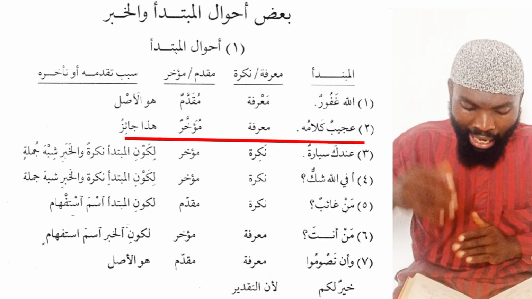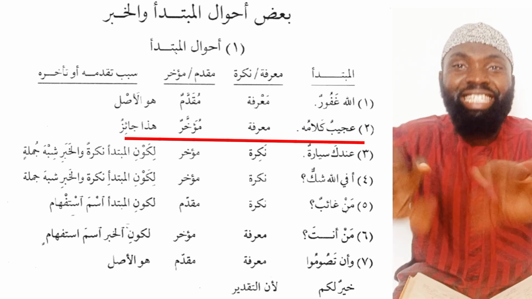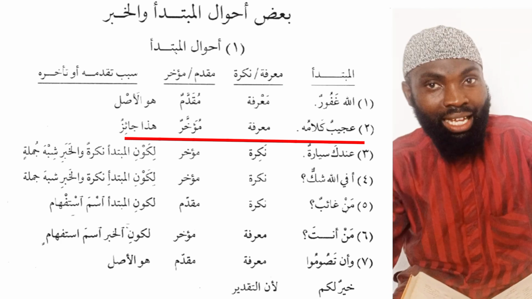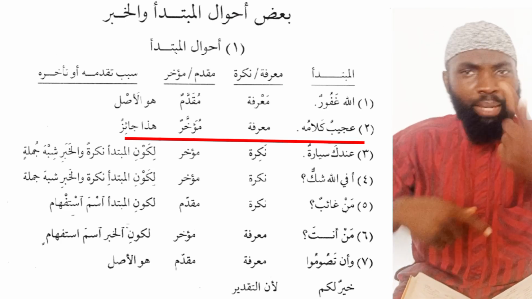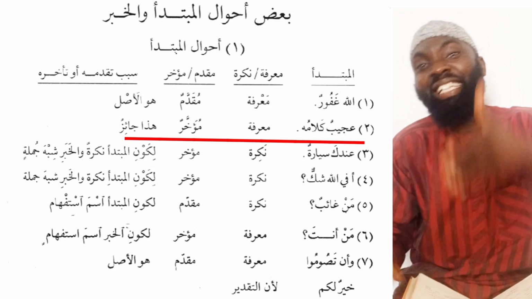Number two, we have ajibun kalamuhu. His speech is amazing. No doubt that kalamuhu here is coming as the mubtada, but ajibun is the predicate. However, the word ajibun is now coming before the kalamu.